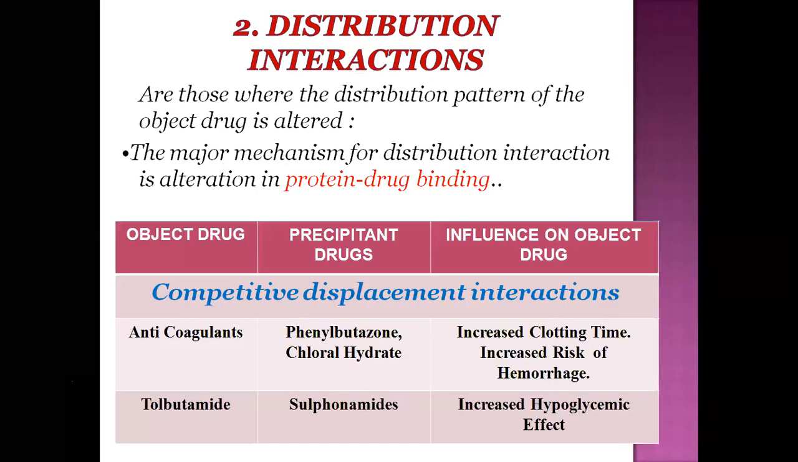Next we will see the second interaction in pharmacokinetics, that is distribution interactions. Distribution means a particular drug reaches particular sites through protein drug binding. This type of interaction may alter the action of a drug by protein drug binding. The major mechanism of distribution interaction is protein drug interactions.